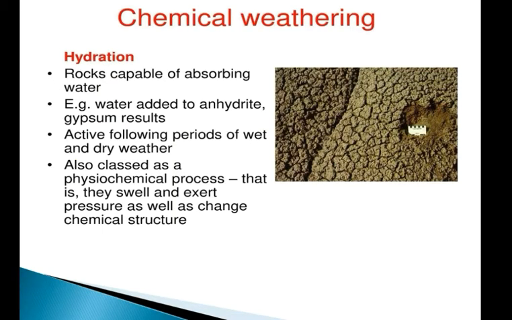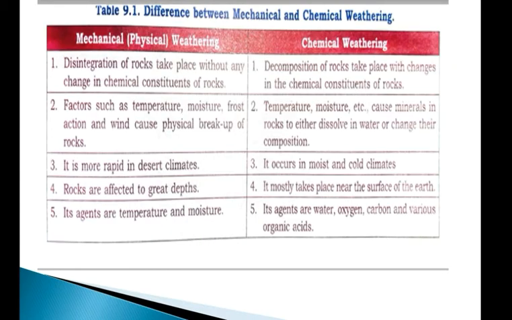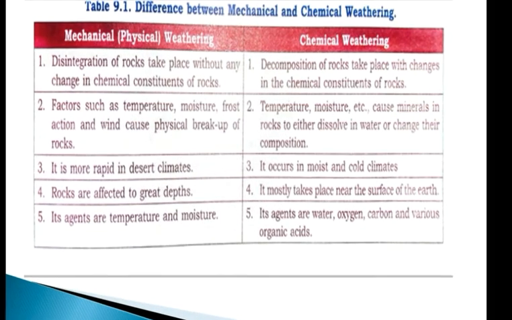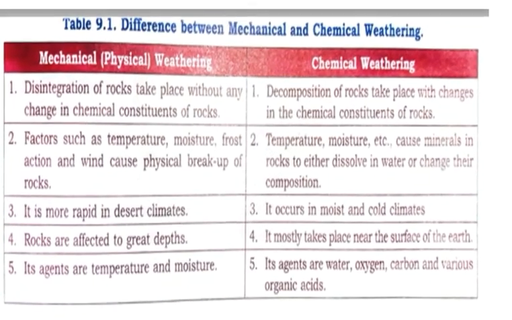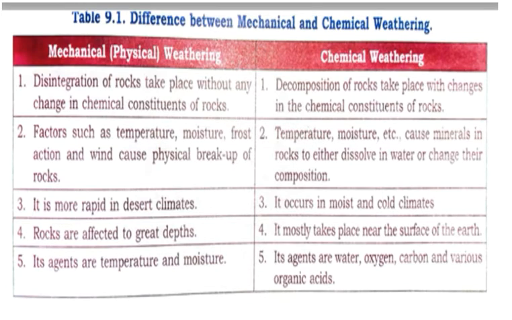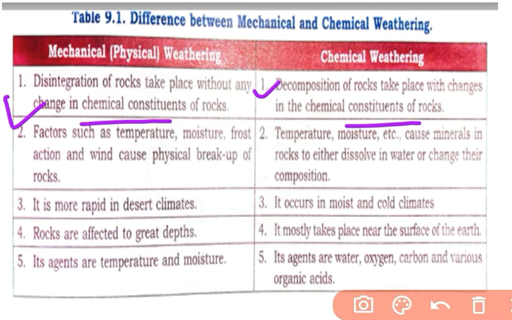We have already covered physical weathering and chemical weathering. Now, what is the basic difference between mechanical or physical weathering and chemical weathering? We should know. At first, physical or mechanical weathering is the disintegration of rocks that takes place without any change in the chemical constituents of the rocks. So there is no change in chemical composition. Only disintegration occurs, no chemical change. But in chemical weathering, there is a change in chemical properties or composition.